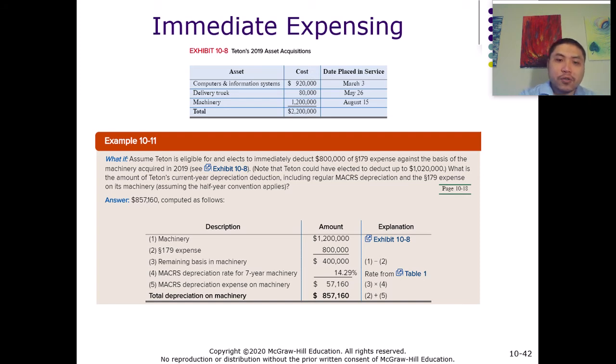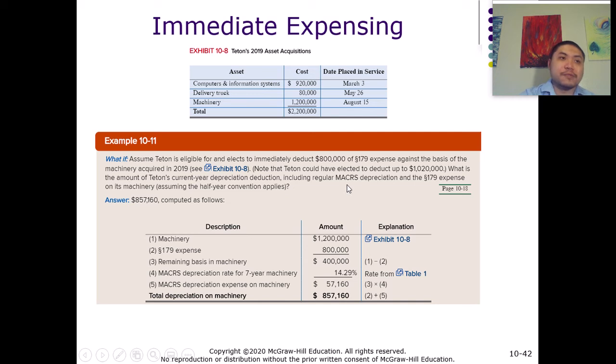And they say, note that Titan could have elected to deduct up to $1,220,000, right? Meaning that they can apply the maximum amount, no phase out, right? But they only choose to deduct $800,000. And why is that?